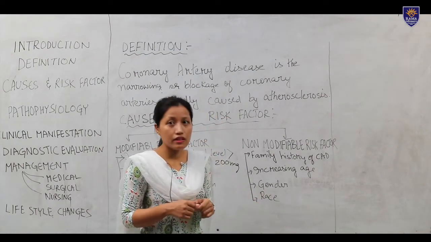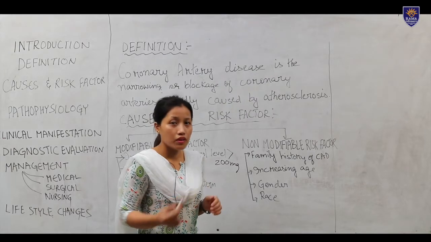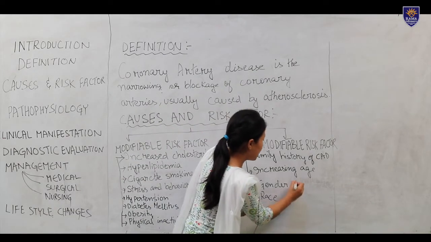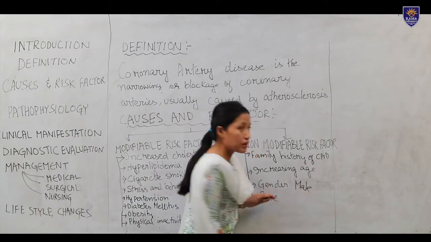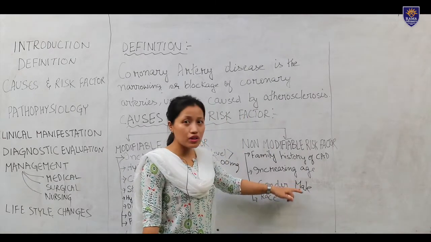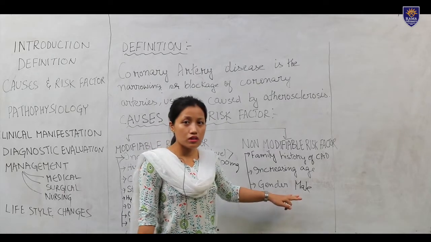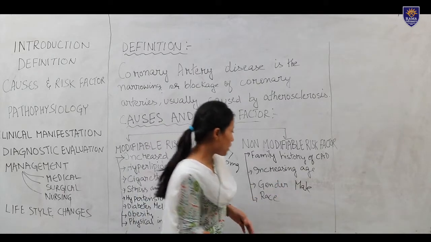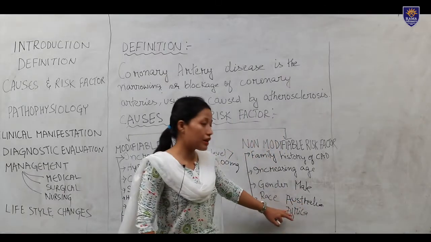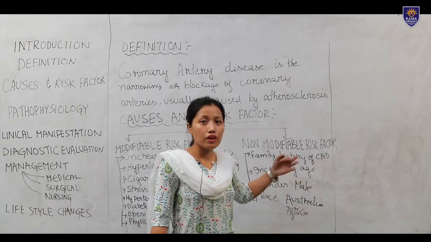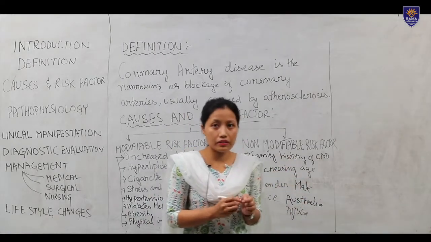And gender: it occurs more in males compared to females. And in race, it is more likely to occur in those in Australia and Africa. These people have more risk of coronary artery disease.